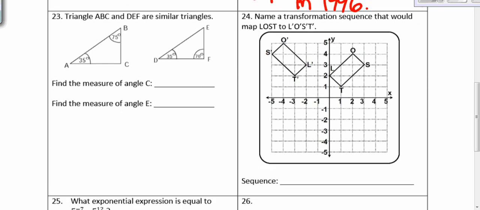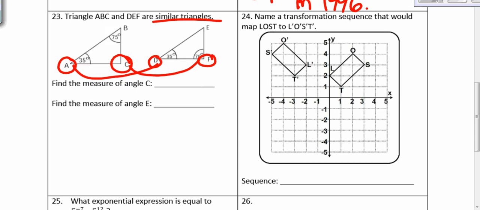23. Triangle ABC and DEF are similar triangles. So they're asking, find the measure of angle C and find the measure of angle E. We know that similar triangles have congruent angles. So A corresponds to D. They're in the same spot. They're both 35 degrees. Angle C corresponds to angle F. If angle F is 70 degrees, angle C is 70 degrees. Angle B corresponds to angle E. So if angle B is 75 degrees, angle E is 75 degrees.